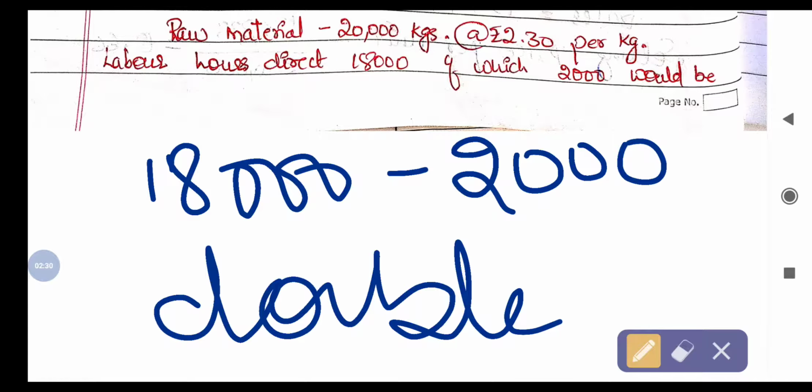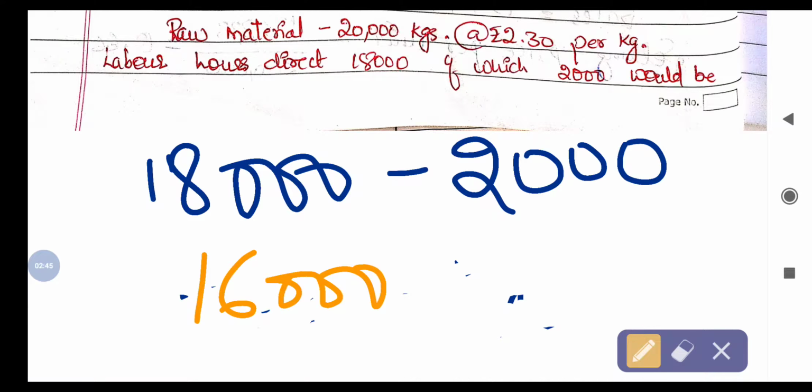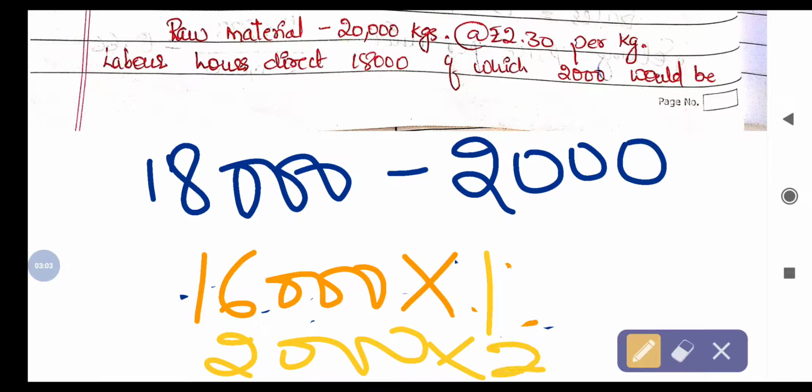So here 16,000 is payable at 1 rupee, the remaining 16,000, and the remaining 2,000 is payable at 2.